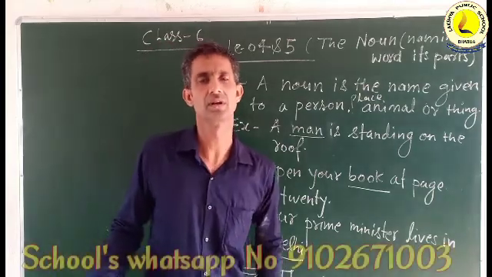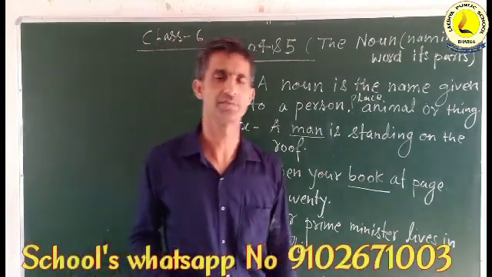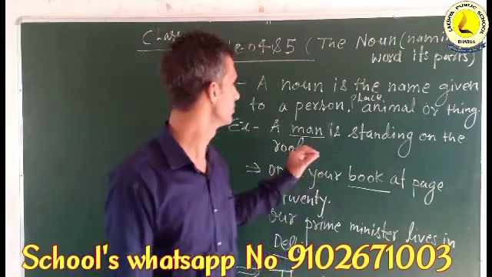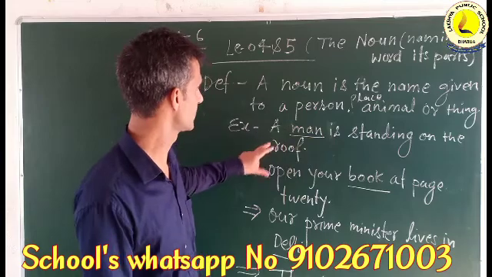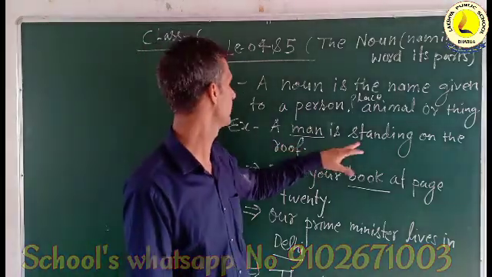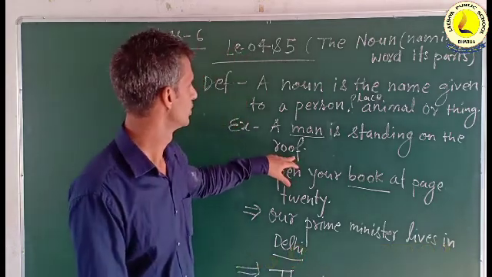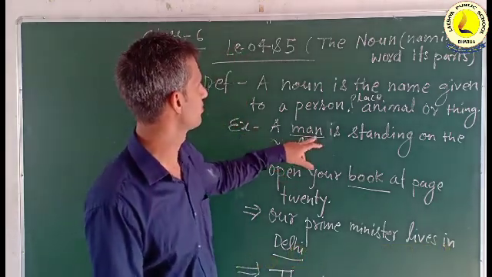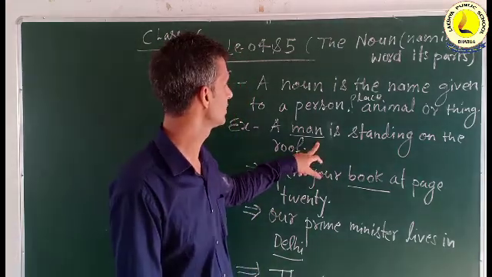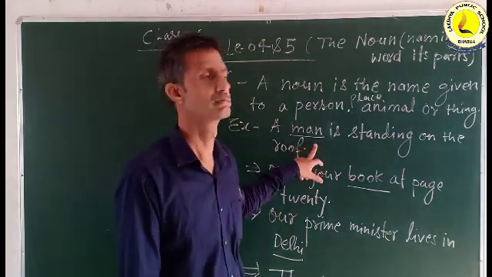You previously learned the definition of noun. So is it very easy for you? There are lots of examples given. If we see the example, a man is standing on the roof. So here man is a noun and is denoting a person.